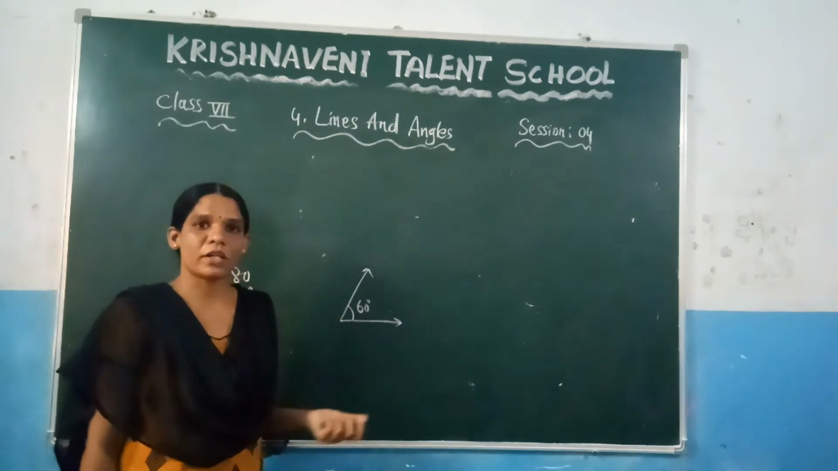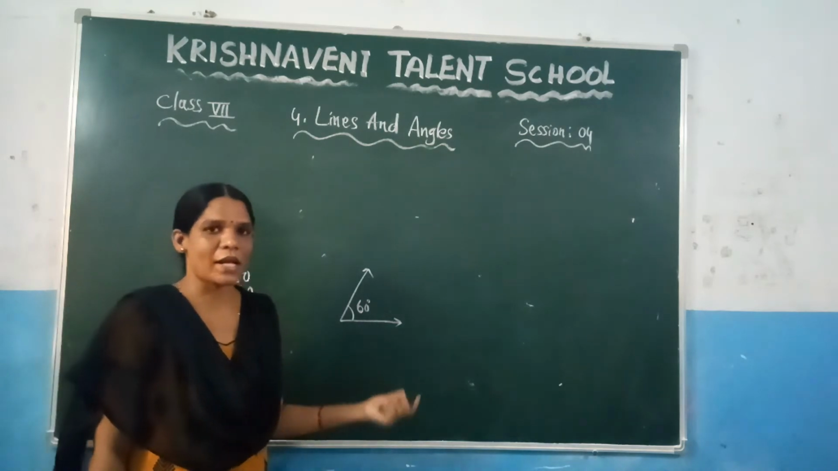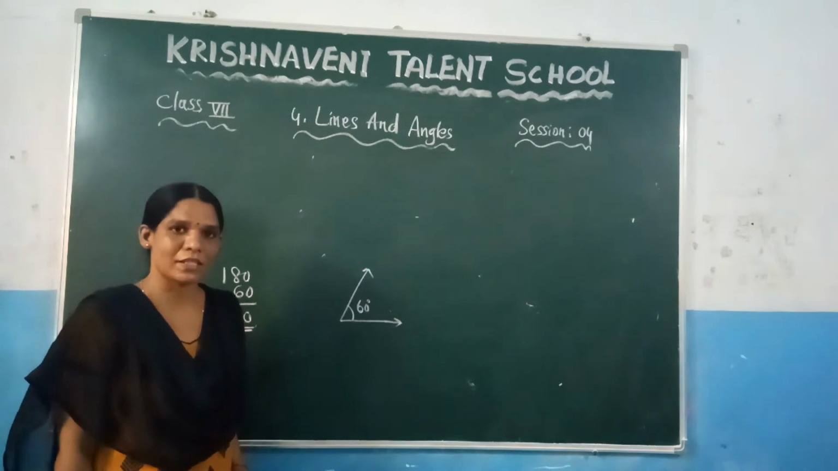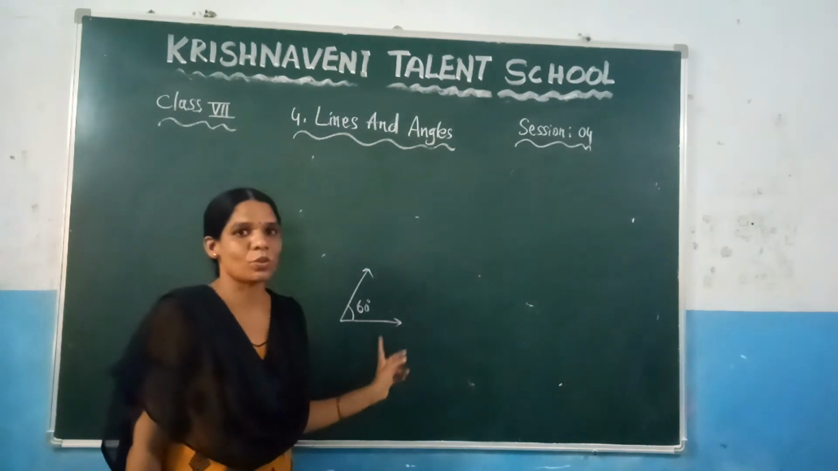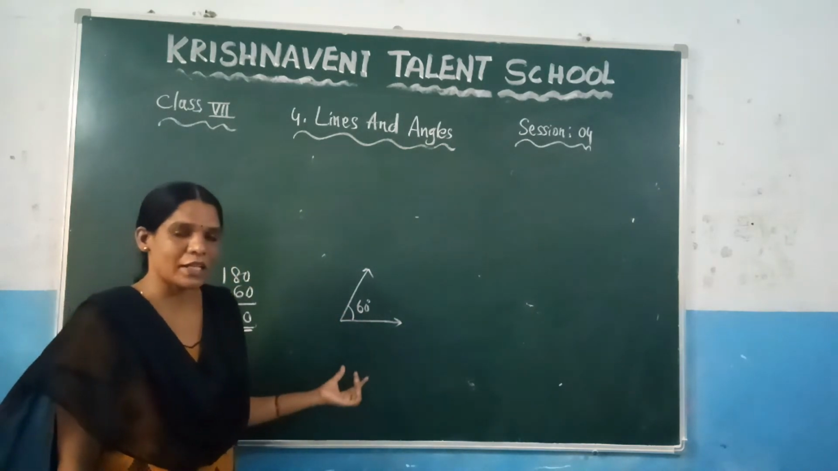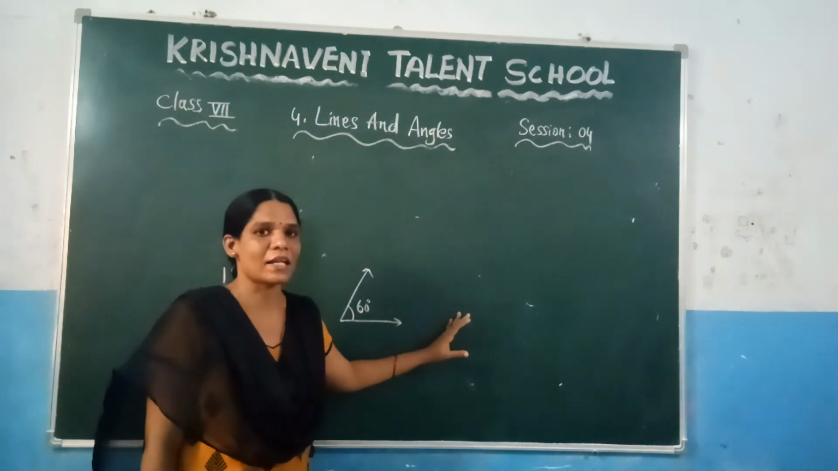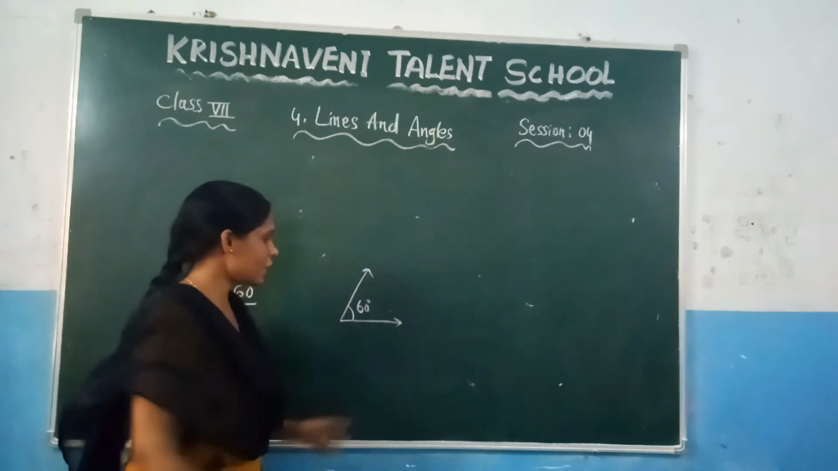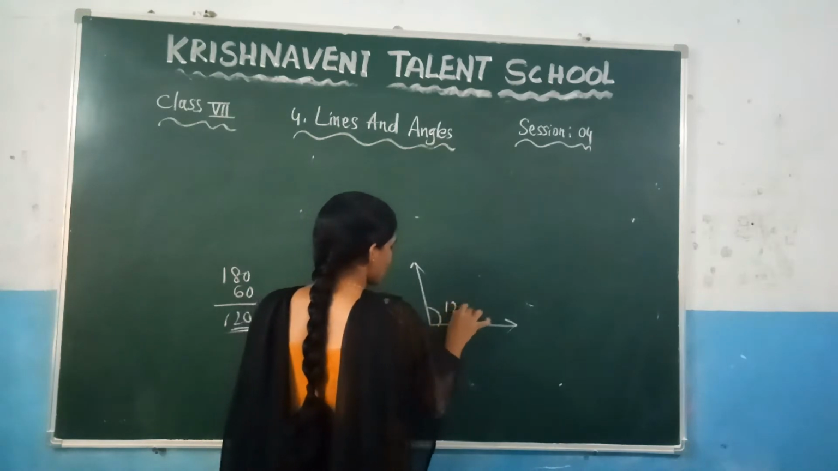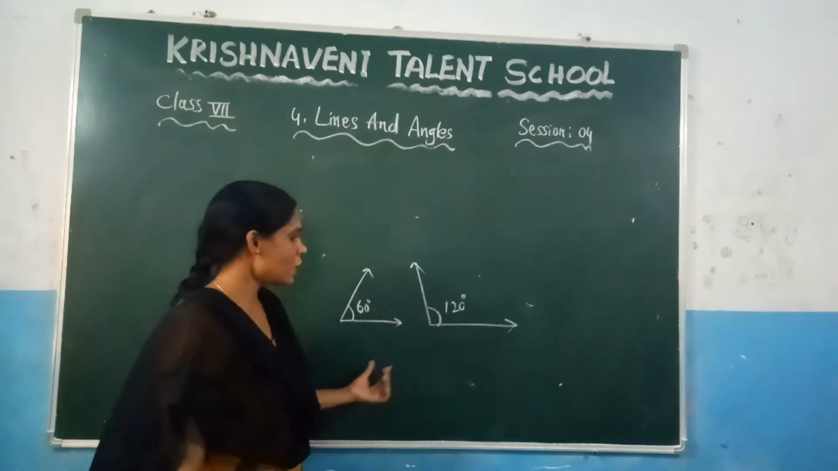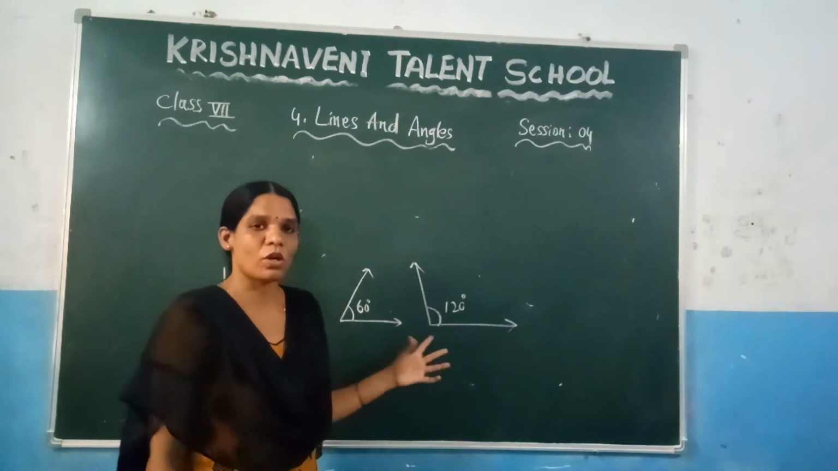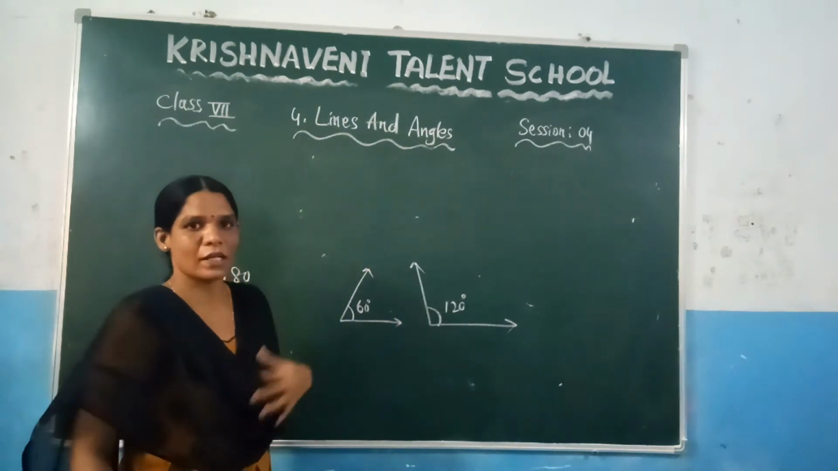If you take two right angles, those two angles are supplementary because the sum is 180 degrees. But you cannot consider two angles as acute. Why? Because if you take one acute angle, definitely the other angle is an obtuse angle. Here we are getting one more angle equal to 120 degrees. This is acute and this is obtuse. So if you take two acute angles, they cannot form supplementary angles.